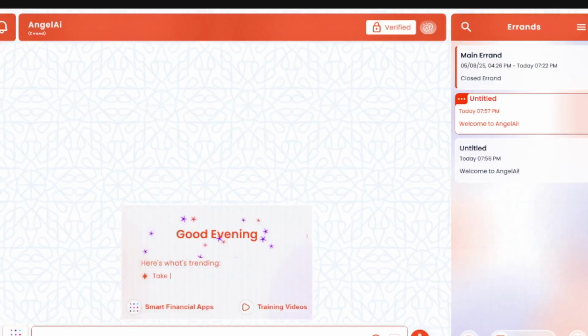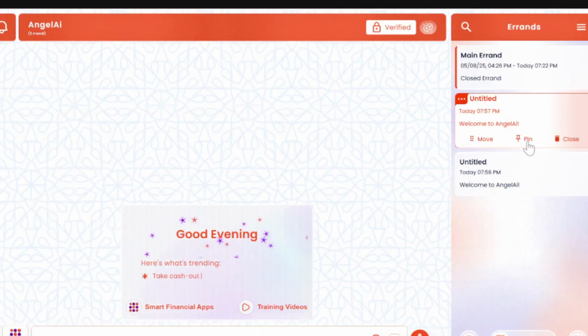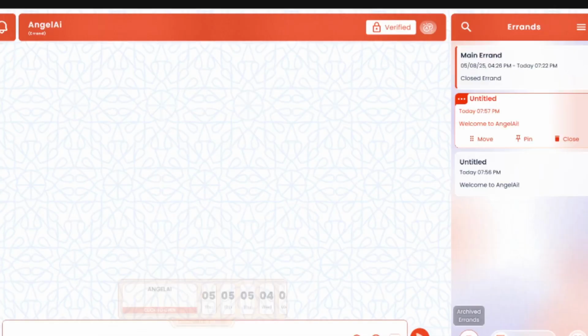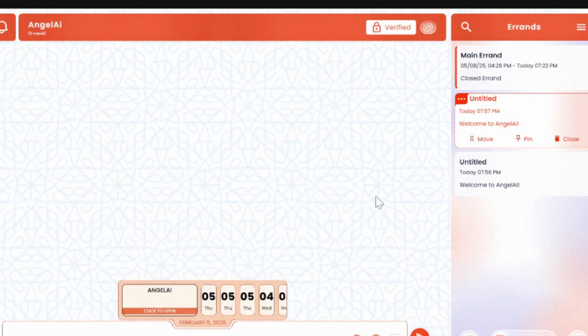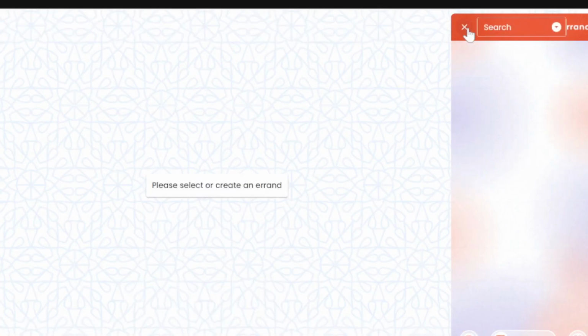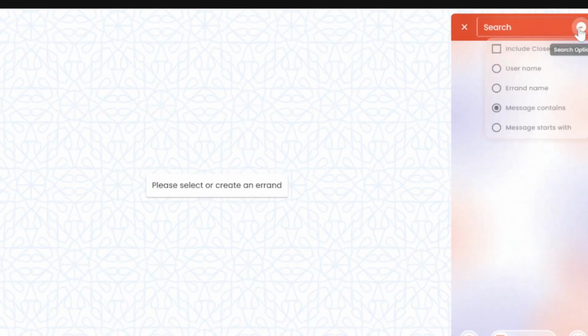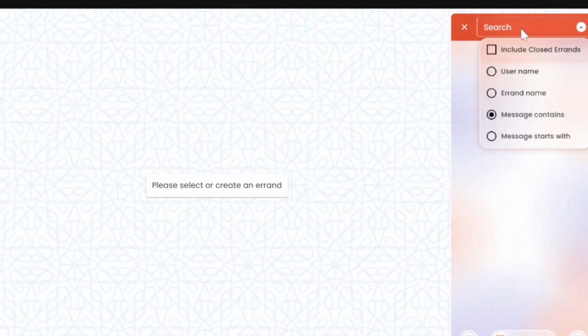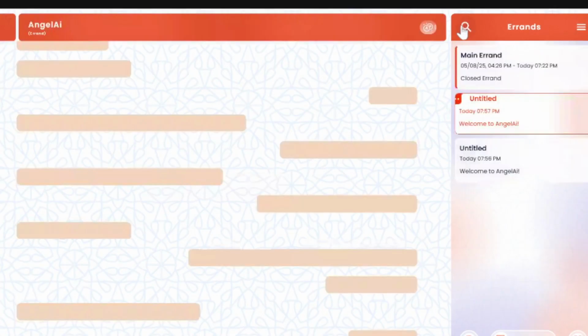You can use the loan number as the name too. So whatever method of categorizing you want to use, you can use that. They're fully editable. You can move and pin them around. You can close them once you're finished with them. If you close them, they will be accessible here in the archived errands. If you click on it, it will open a little drawer for you with all your errands. And on the top, you can also search for specific errands that you've closed in the past, even by keywords. So that's very useful.